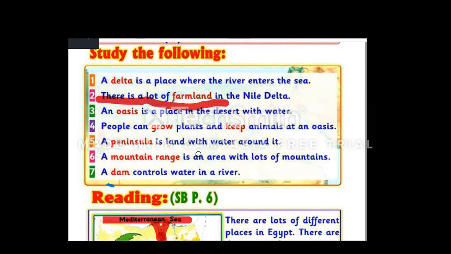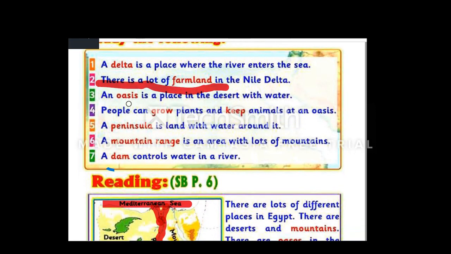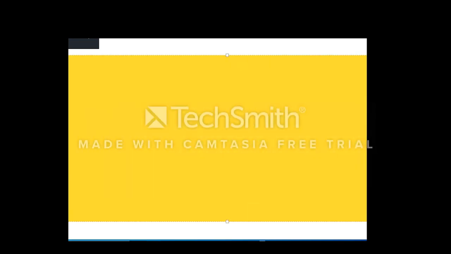Let's go to the next part, an oasis. An oasis is a place in the desert with water. Let's have a look. What is an oasis? Here is the desert. Can we find water in the desert?